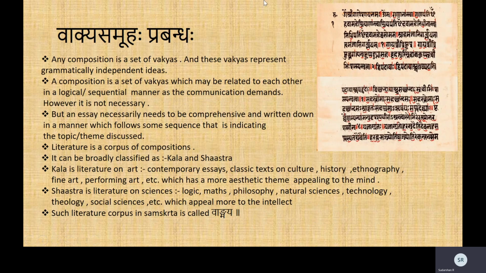Then finally coming to the prabandha. Now we have learned what are sentences. Now what is a prabandha? Again, a prabandha is any set of vakyas. So one or more vakya can be considered a prabandha, a composition. You are putting together, you are stitching together vakyas. So that is called prabandha. So you need some art to stitch together any two things. You need at least some basic sense. So that is why a composition, although it is a collection of a set of vakyas, should have some sequence in them, some logical sequence which the idea demands.